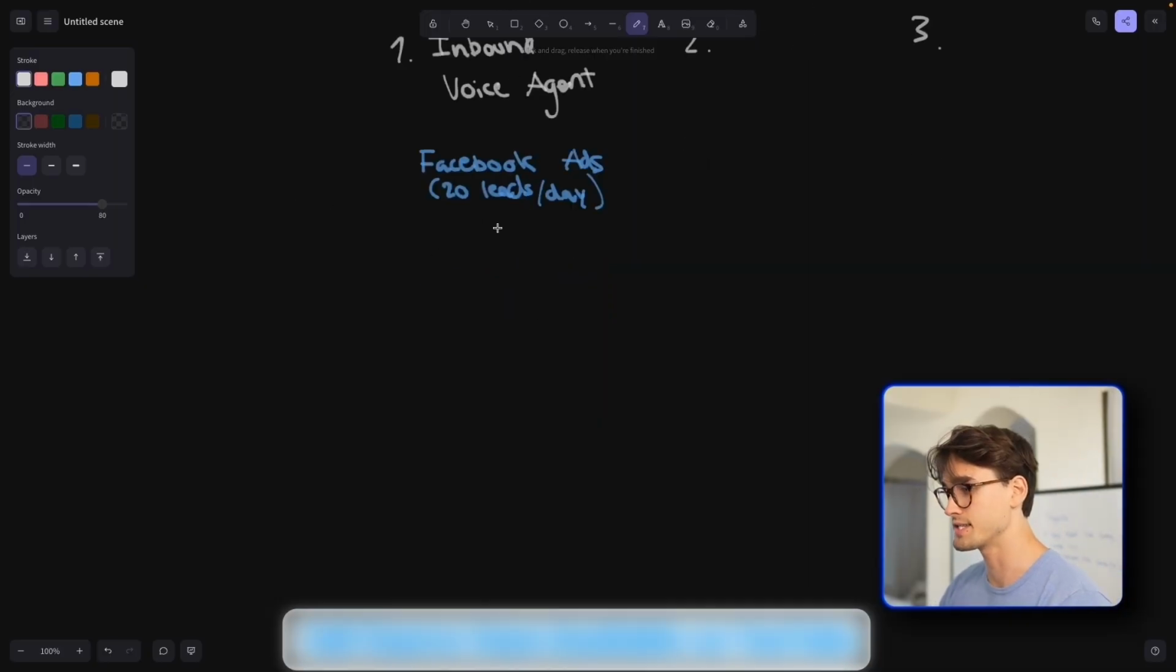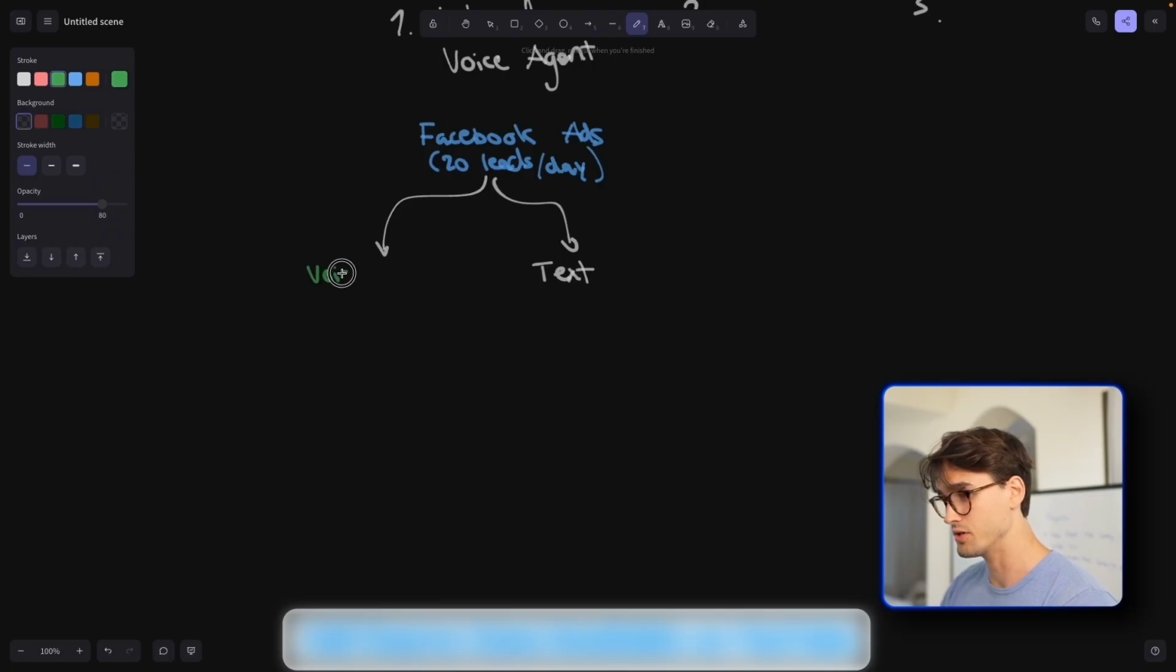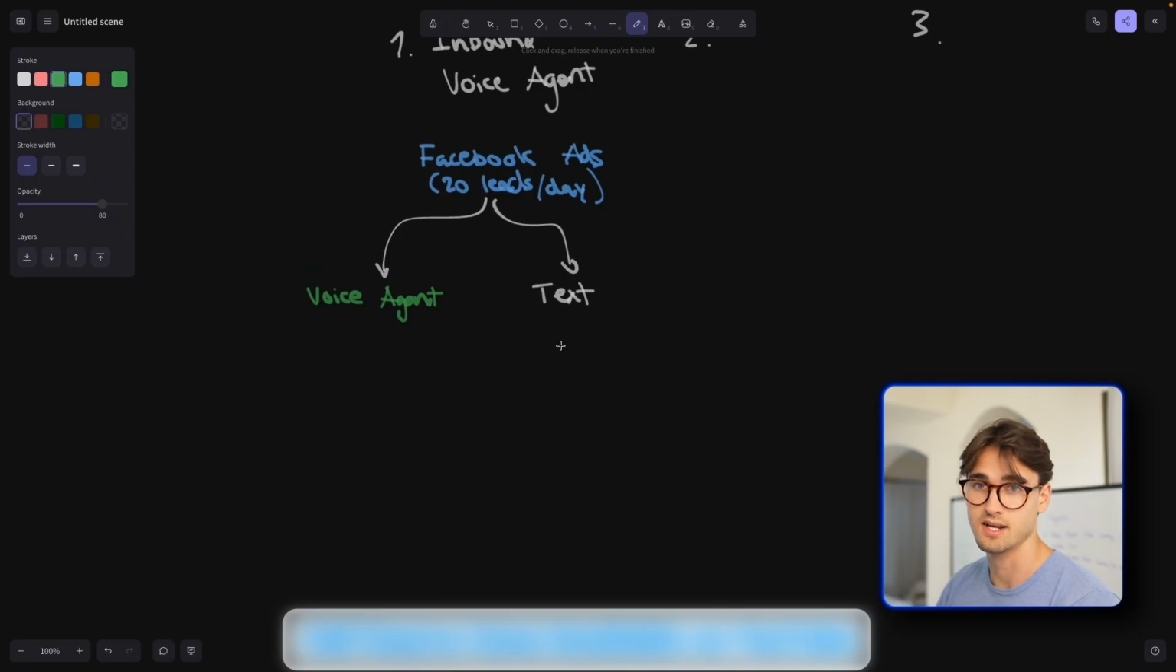They are running Facebook ads, and they're going to continue to run that. They have a text campaign. So the customer receives a text, but that's kind of all they do. So what we are going to be implementing is an inbound voice agent right here that's going to run alongside the text campaign. So they're still going to be able to book the same amount that they're doing right now. Everything we're doing from this point on will be additional to what they already have.